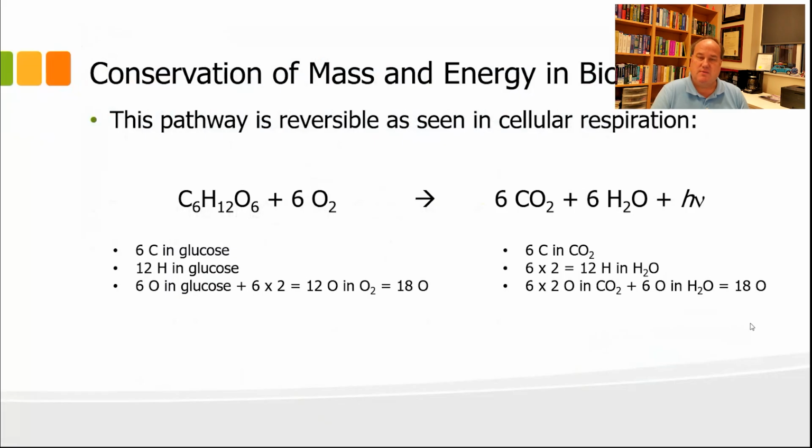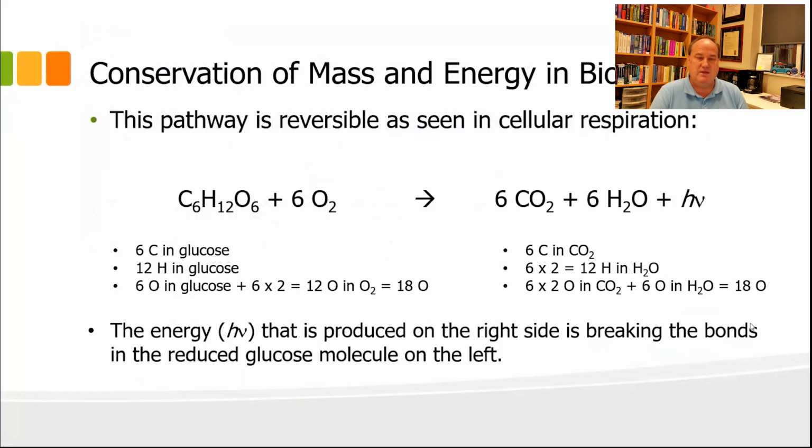We're now completely balanced. And so balancing equations is particularly important because that's how that accommodates the law of conservation of mass and energy, right? And of course, the energy produced on the right side is from breaking the bonds in the reduced glucose molecule on the left side of the equation, right?